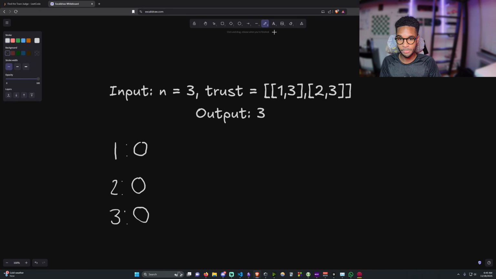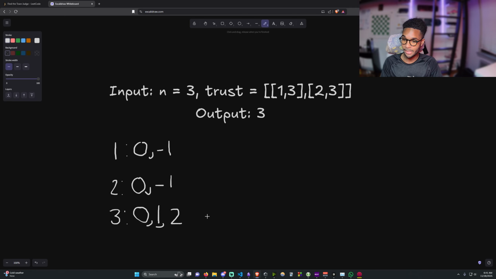All right, so let's quickly go through this. We see that 1 trusts person 3, so that means their score goes down, from 0 to -1. And since 1 trusts 3, that means 3 goes up because they're being trusted, so it goes to 1. We see that person 2 trusts person 3, so their score goes down because they trust somebody. But person 3 is trusted yet again, so that goes up.